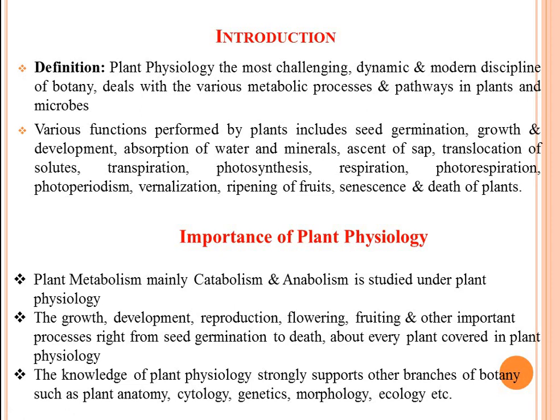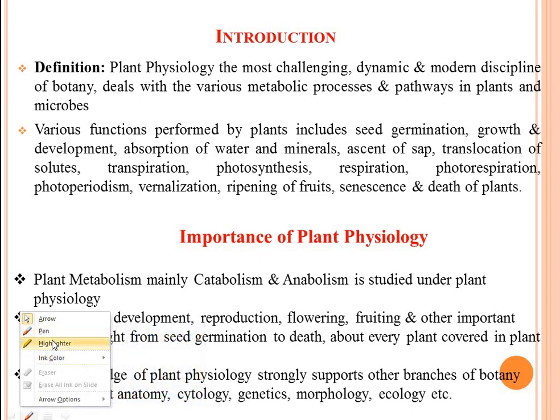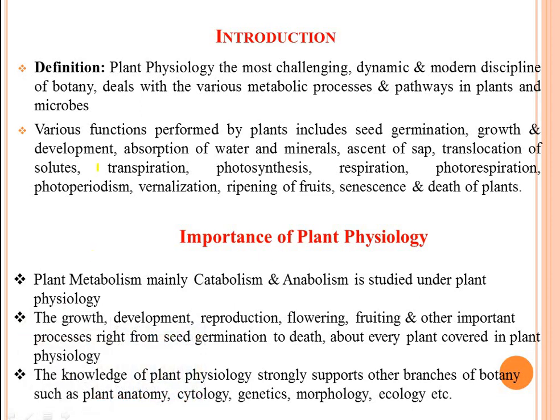Introduction to plant physiology. Definition: plant physiology, the most challenging, dynamic and modern discipline of botany, deals with various metabolic processes and pathways in plants and microbes.